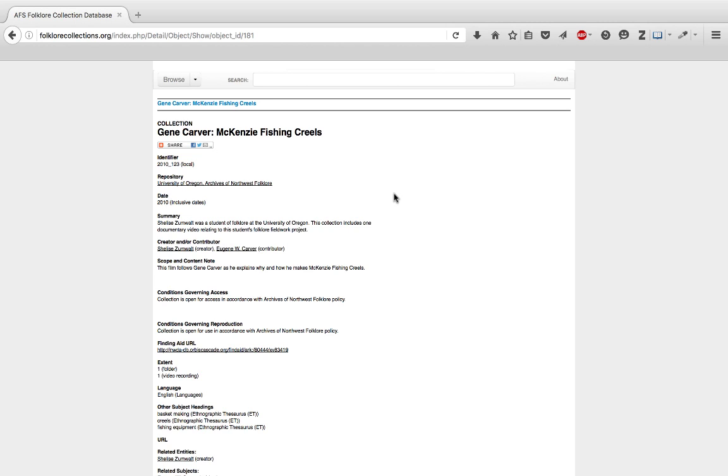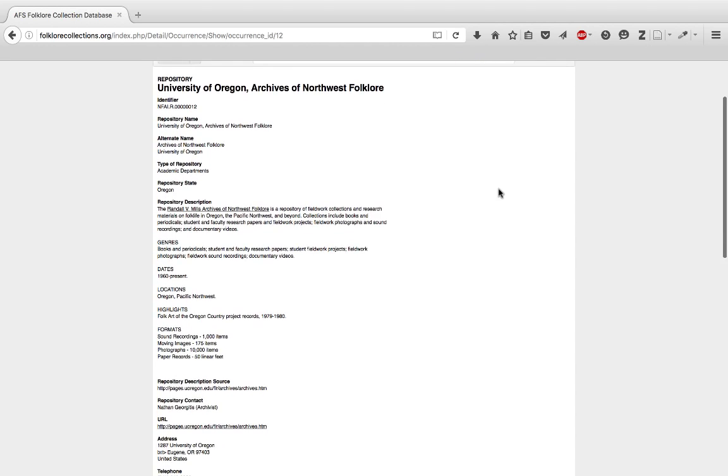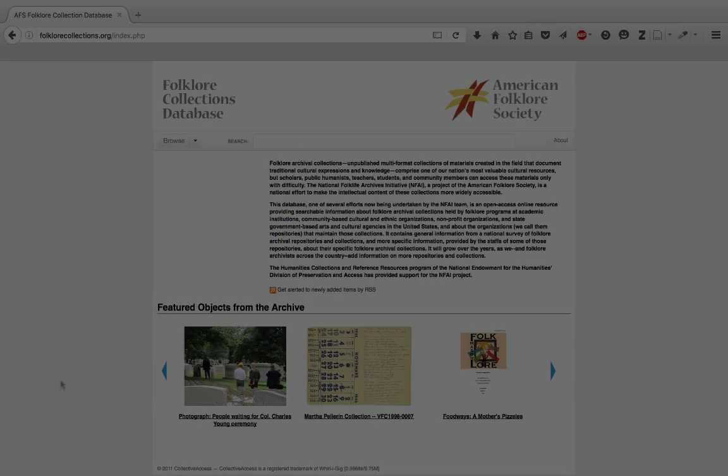Well, because this is a union catalog, we have to go to the repository to try to get access to the materials. So we look for the repository entry in this record, and here it is, the University of Oregon Archives of Northwest Folklore. Here's the repository record. So this is a record of that repository that includes general information and also contact information. So if I wanted to see this film, I would contact the University of Oregon using this contact information and ask for how I could access that material.